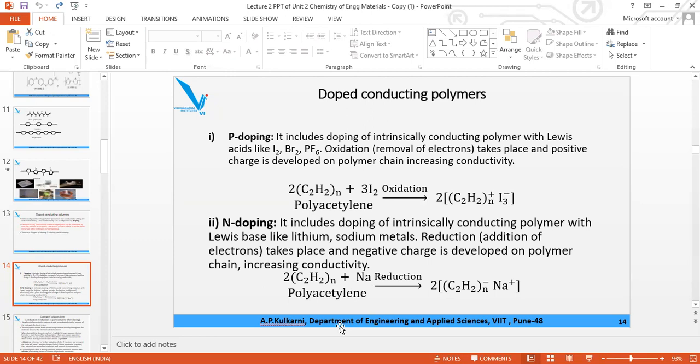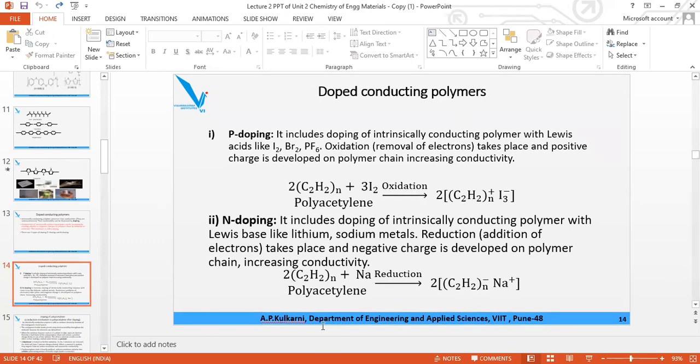Okay. Now similarly, N doping, we are creating negative charge by reduction, means gain of electron by donating electron, and the example is Lewis bases. The two examples are lithium and sodium.